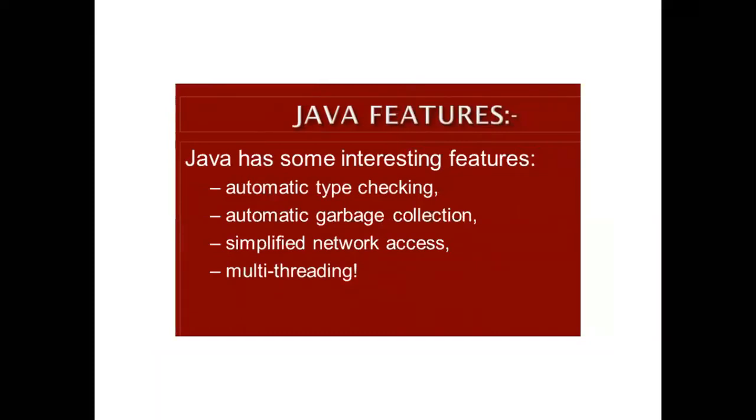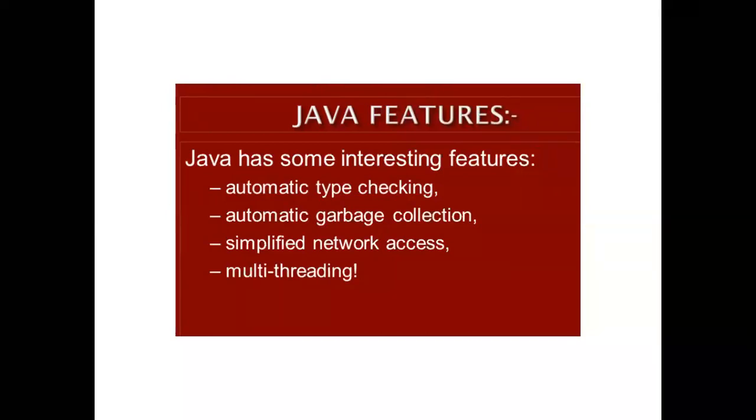Other features: Java has some interesting features. First is called automatic type checking. Type checking, you are already aware. What is type checking? Whenever we are going to take a semantic action, we apply the type checking. So that is called automatic type checking.